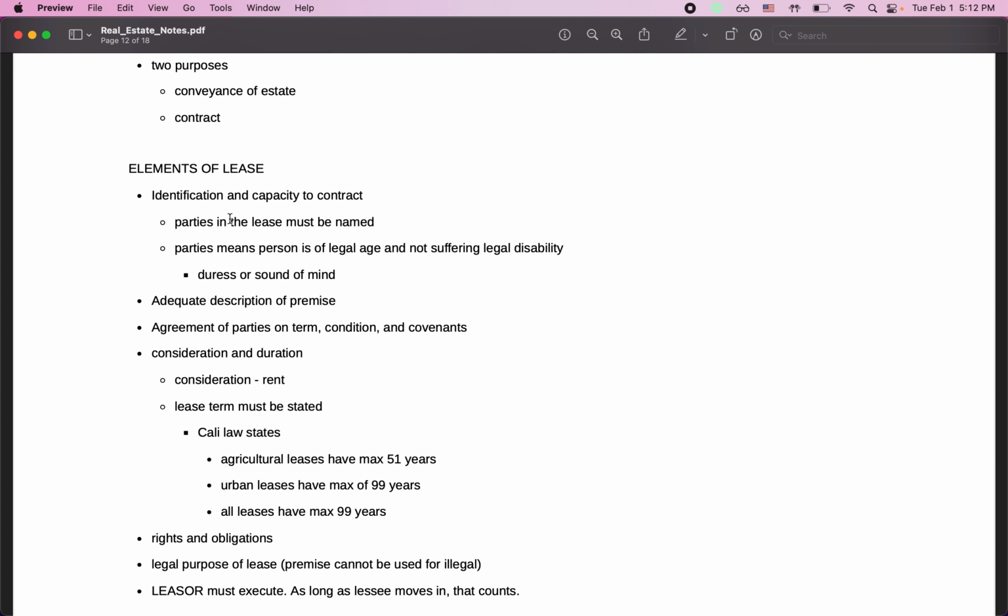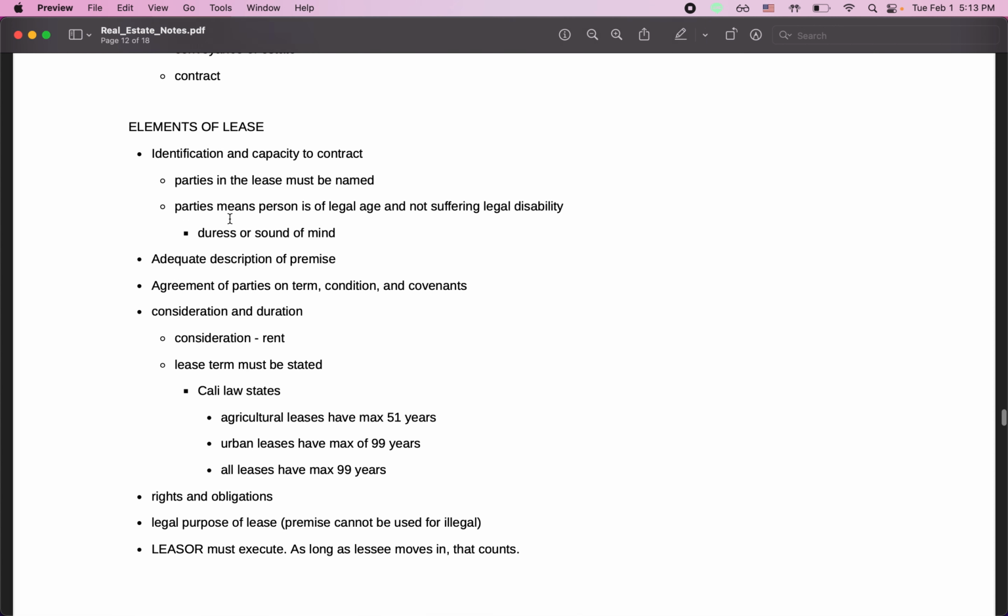And the parties should be of legal age and not suffering legal disability, which means things like duress or unsound mind. There's an adequate description of the premises, where the property or the unit has to be adequately described. Agreement of parties on terms, conditions, and covenants. That's basically saying that the parties should agree on the conditions of the lease.